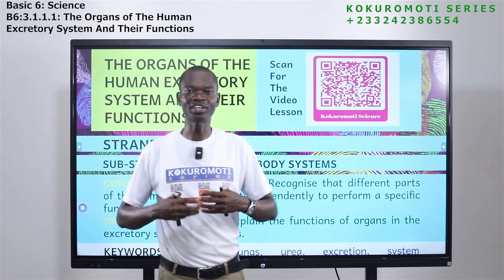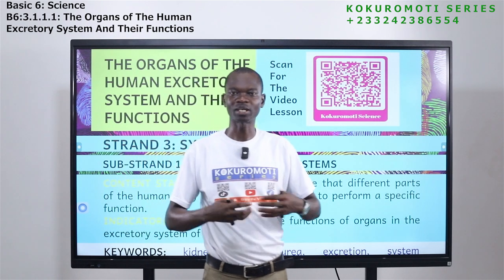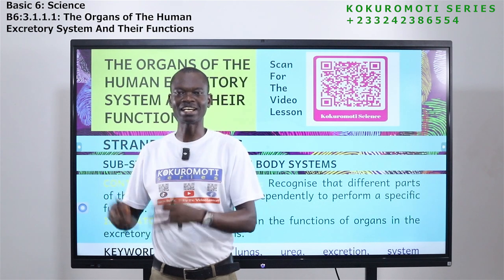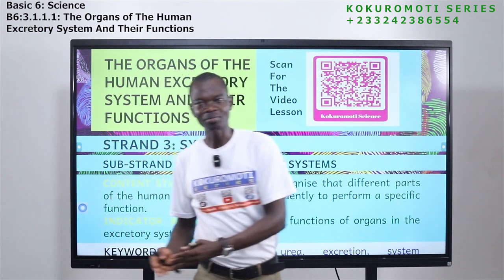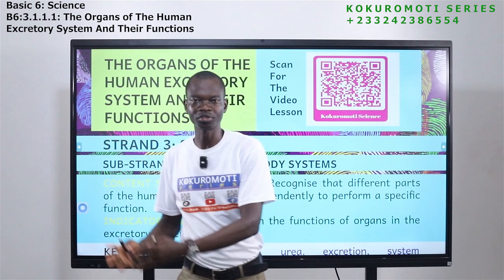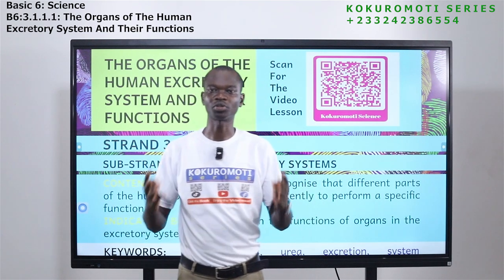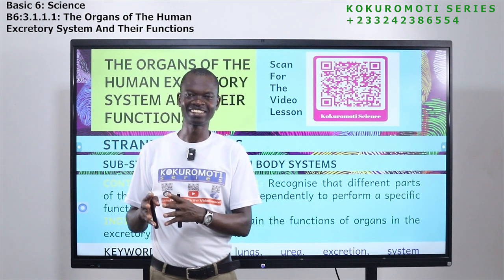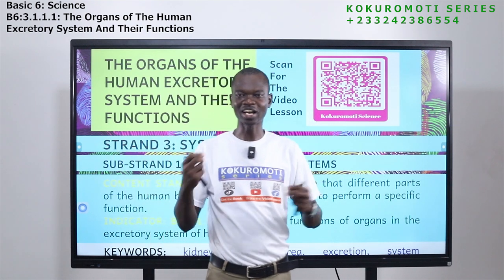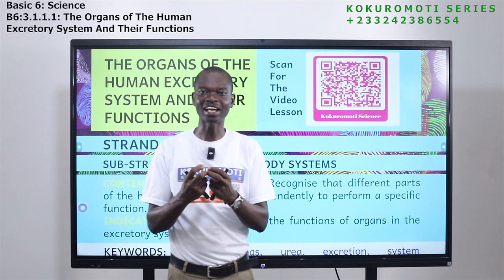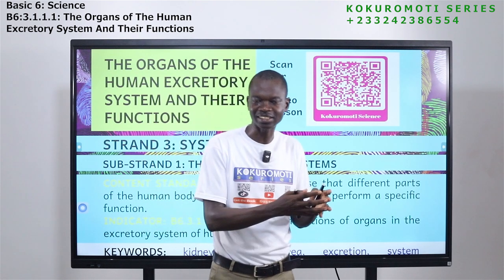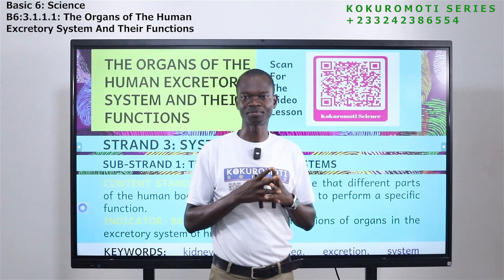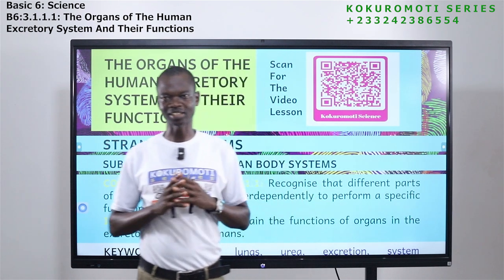The process of getting all these waste, metabolic waste substances, or substances that the body doesn't need, the process of removing them from the body is what we call excretion. So today's lesson is about excretion. There are different organs that come together to make sure that the unwanted parts or the excretory products are removed from the body. And these organs are what we are going to look at.